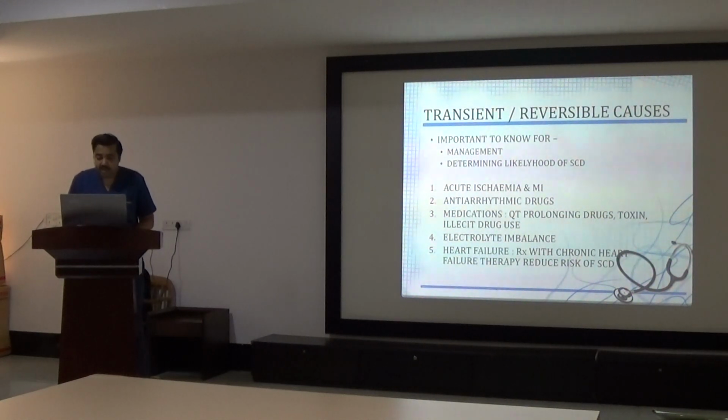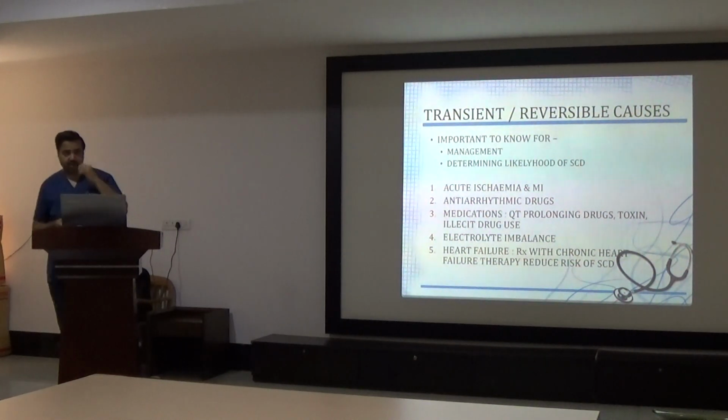Important to know causes which are transient and reversible. First is obviously acute MI, which is reversible and can be treated easily. Antiarrhythmic drugs, because these antiarrhythmic drugs lead to prolonged QT and it can lead to arrhythmia. Antiarrhythmic drugs can promote arrhythmias. So that is also one of the commonest causes.